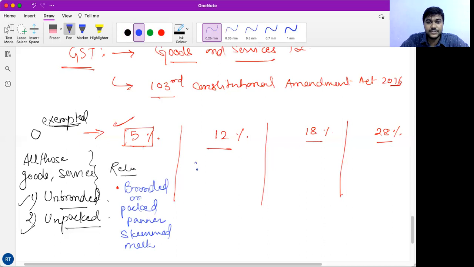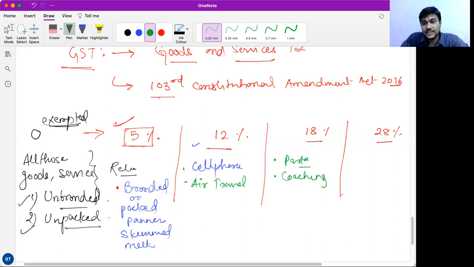Now, what are the goods that come under 12%? For example, cell phones. If you purchase a mobile phone, you have to pay 12%. Secondly, for example, air travel. What are the goods that come under 18%? Those items which are consumed by the relatively upper class. Let's say pasta. If you go to a restaurant like Domino's and consume pasta, you have to pay 18%. If you take coaching services, that comes under 18%.